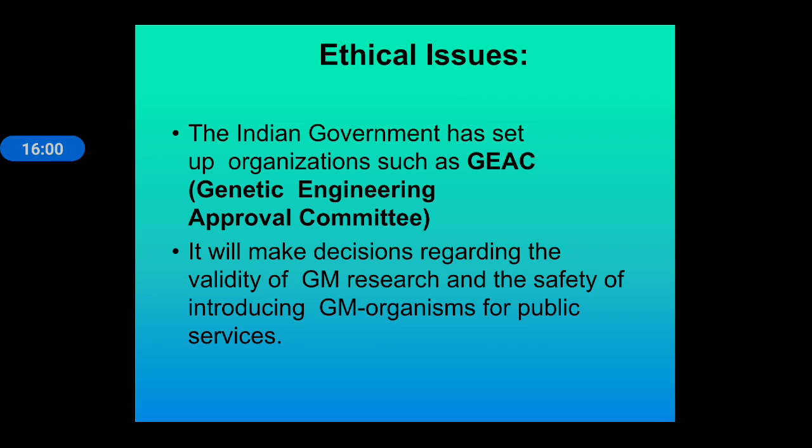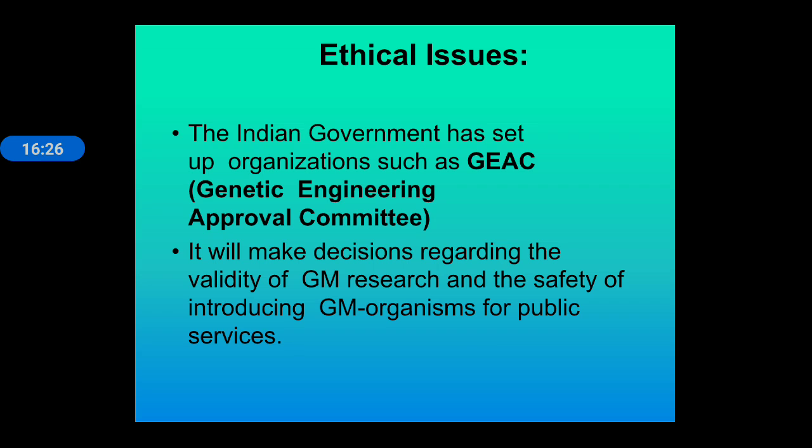Now, what are ethical issues? These are certain issues that are mainly governed by specific communities regarding the change in the DNA sequences. Some government organizations or non-government organizations and some people are against the change in the gene sequence of any plant or animal because it disturbs the genetic makeup of that particular animal.